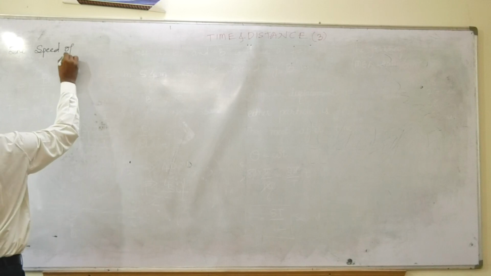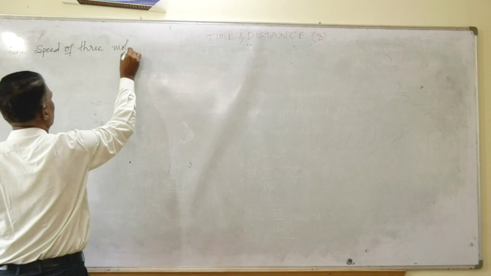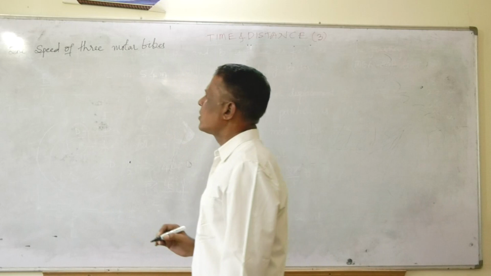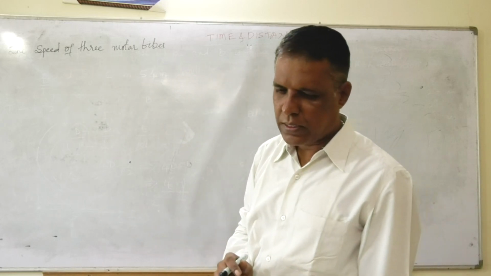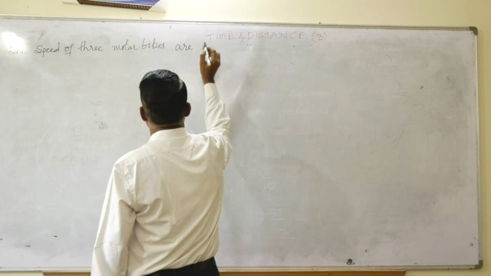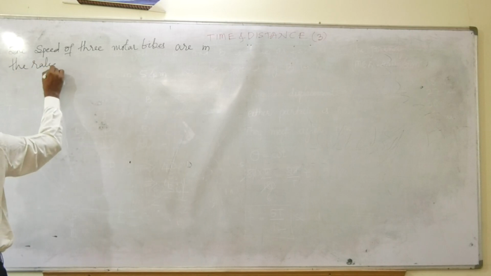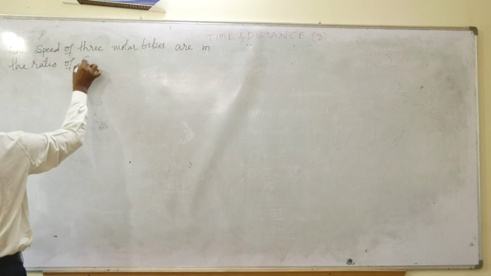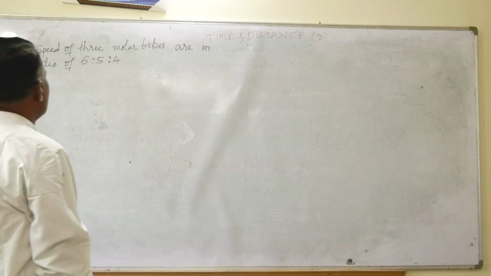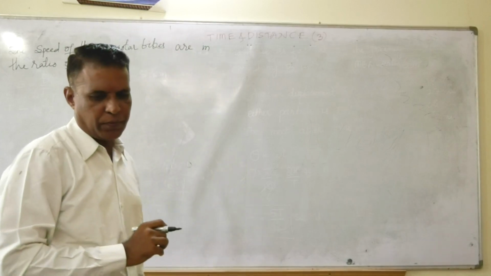The speed of 3 motor bikes are in the ratio of 6:5:4.